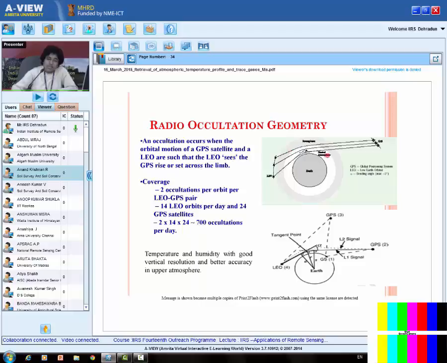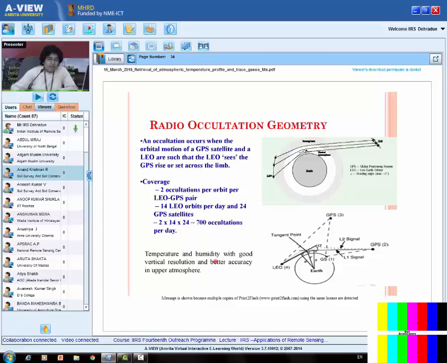So again, as in the case of the solar occultation, here also when the LEO can see the GPS rise or set, at that time the information is sensed by the LEO. So how much coverage do we have daily? There are 2 occultations per orbit per LEO-GPS pair, one while rising, one while setting, and we have 14 LEO orbits per day and 24 GPS satellites. Therefore, we have 2 into 14 into 24, that is approximately 700 occultations per day.